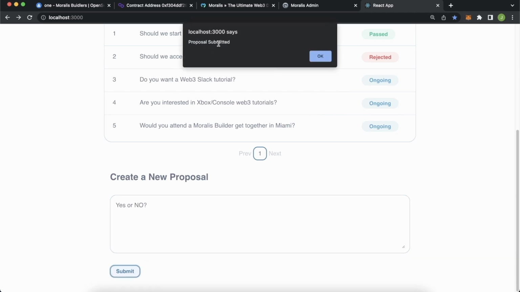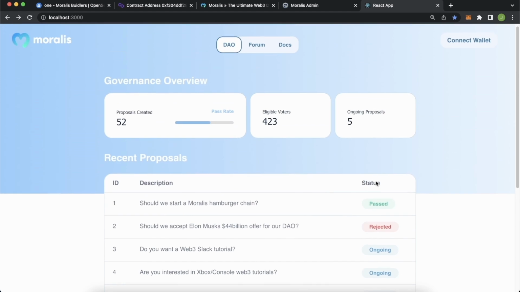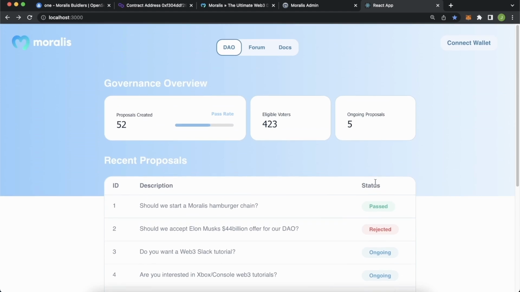We get our proposal submitted, which later on will trigger our smart contract interaction for creating a proposal if we are an NFT holder. Okay, so that is the front end for our UI page. Remember, we went through this very quickly, but the final repo will also be available for you if you want to have a closer look, and you can always pause the video and go at your own pace.